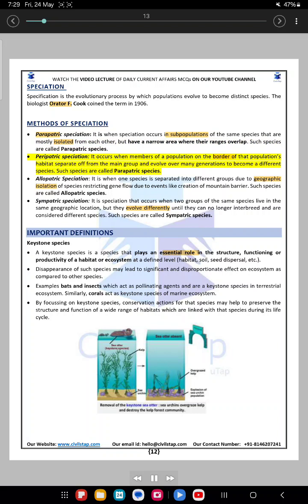Peripatric speciation. It occurs when members of a population on the border of that population's habitat separate off from the main group and evolve over many generations to become a different species. Such species are called peripatric species.